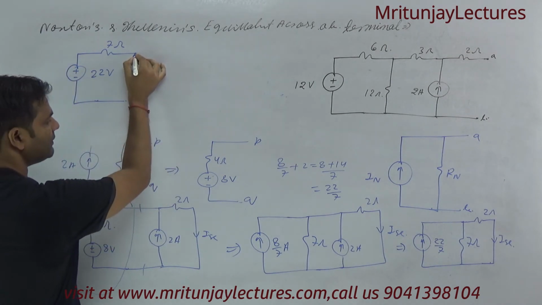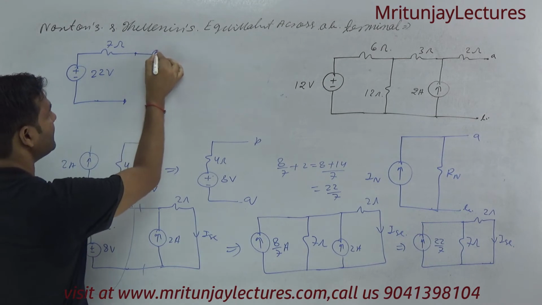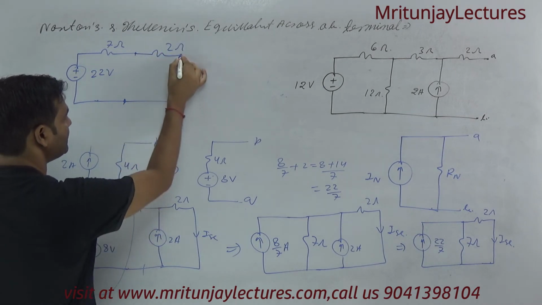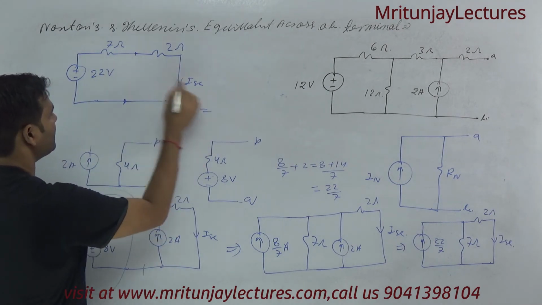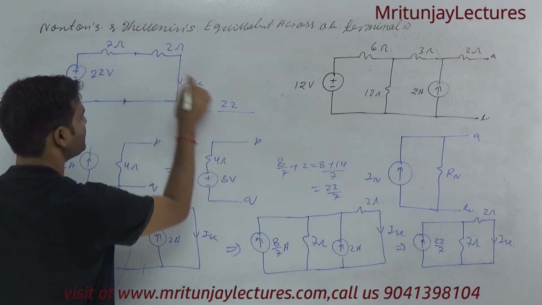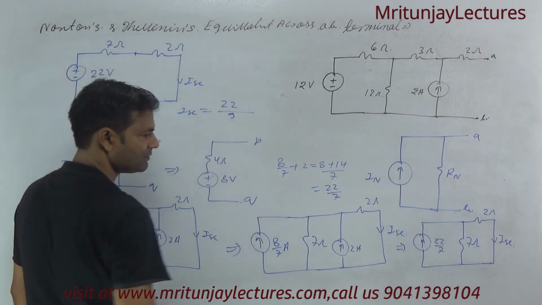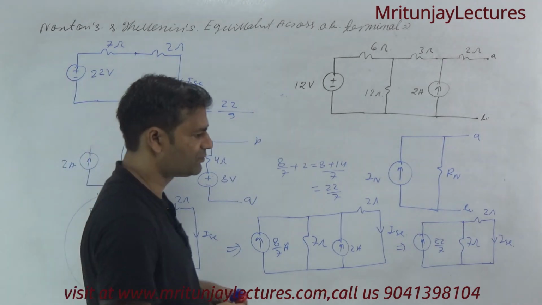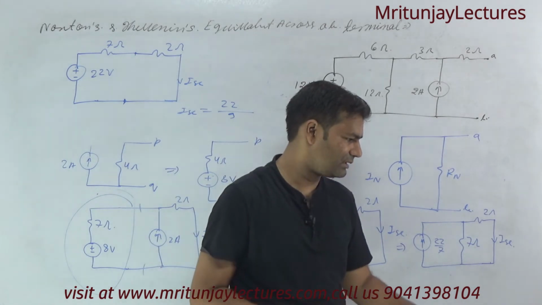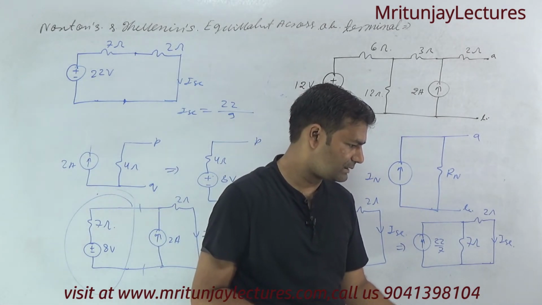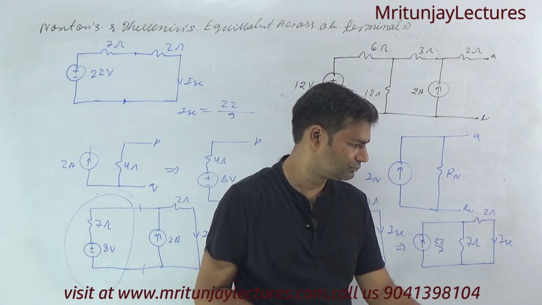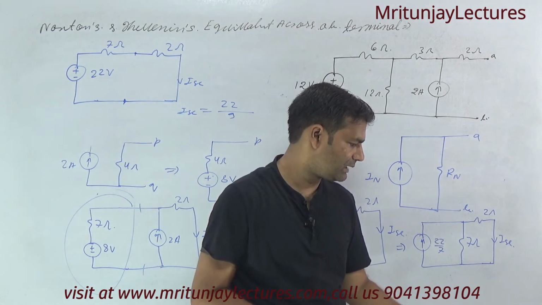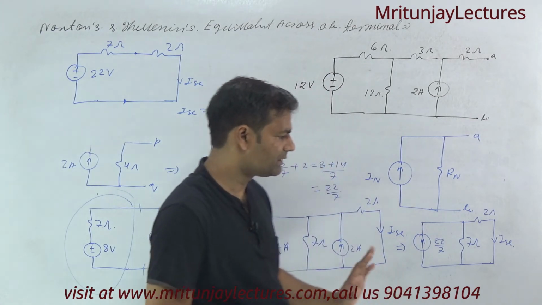Now after that, that is 2 ohm and this one is ISC. So ISC is 22 divided by (7 plus 2), which is 9. 22/9. Clear or not? ISC is 22/9.